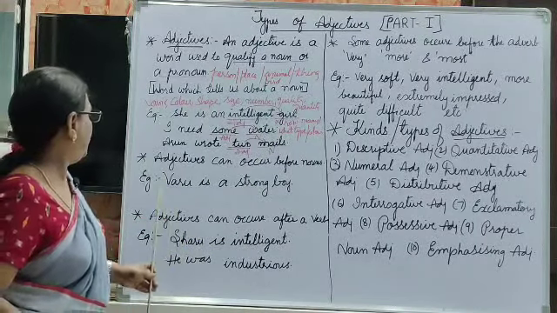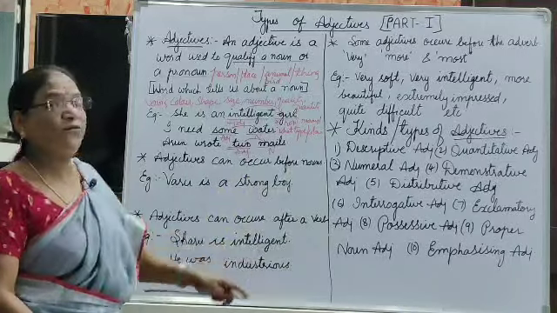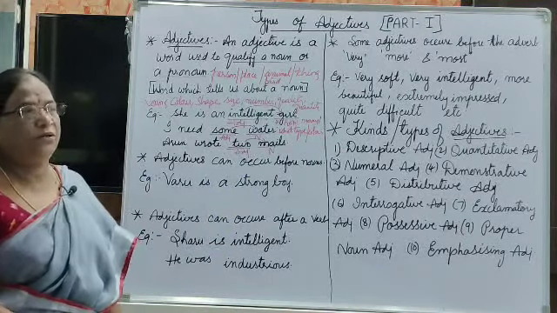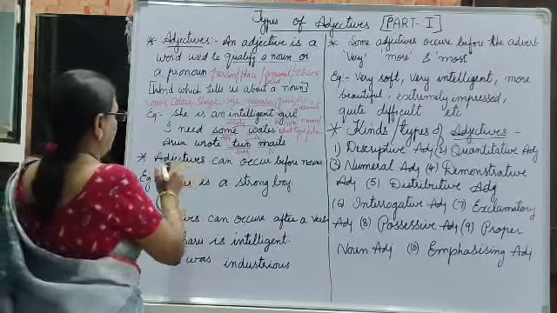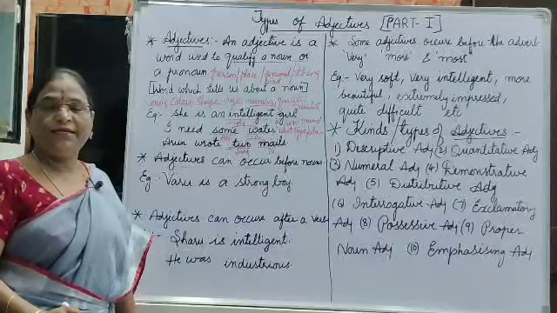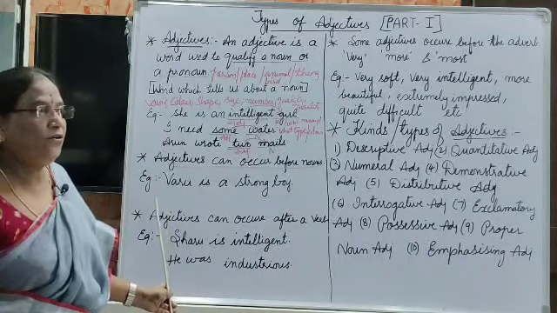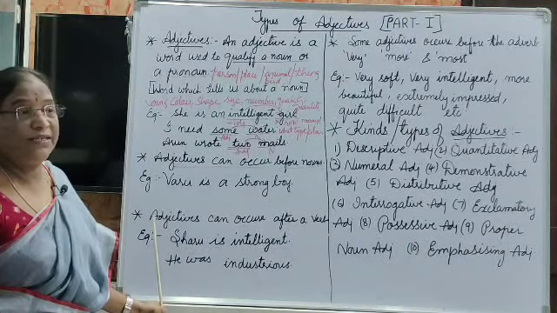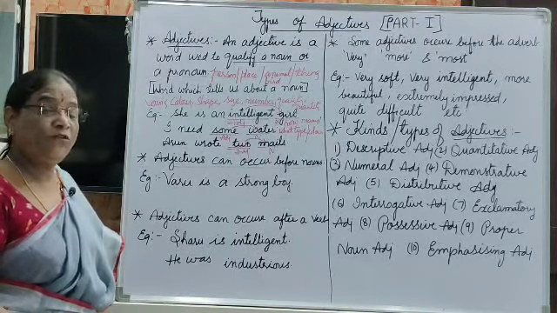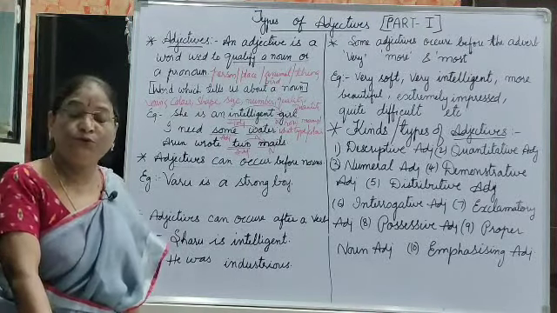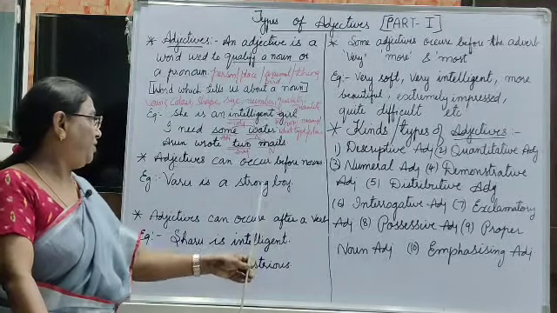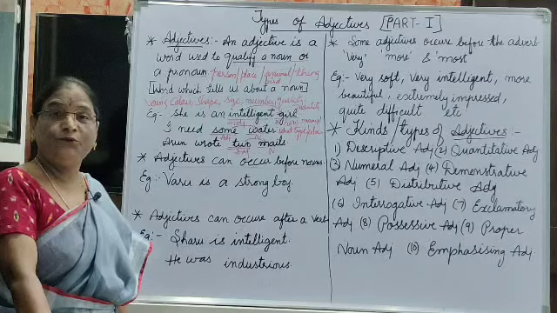Okay, and next, adjectives can occur before a noun. They may occur before the noun, they may occur after the noun. So let us see through an example what the use of the adjective is when it comes before the noun. Of course, that is known as attributive use. The adjective which is used before the noun is known as attributive use.